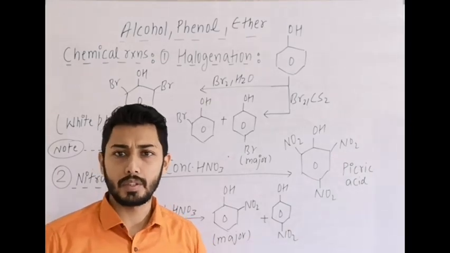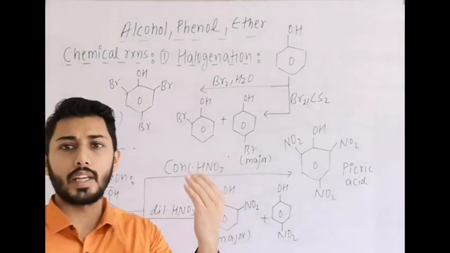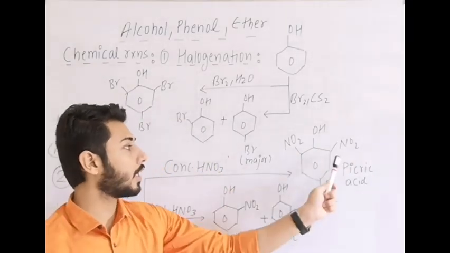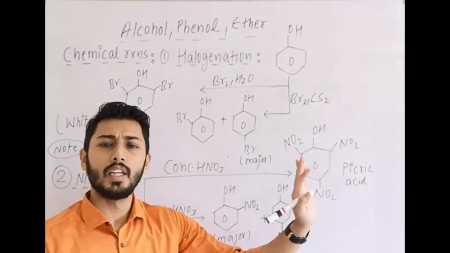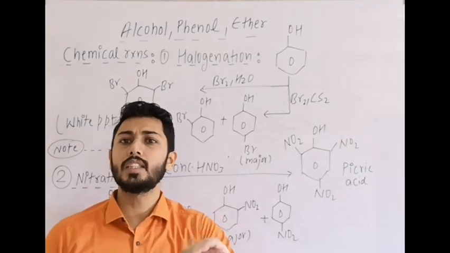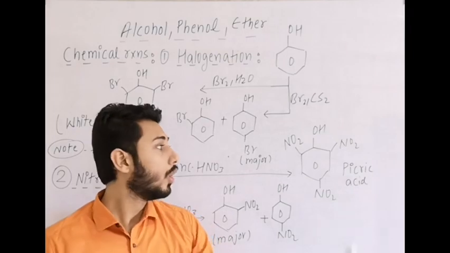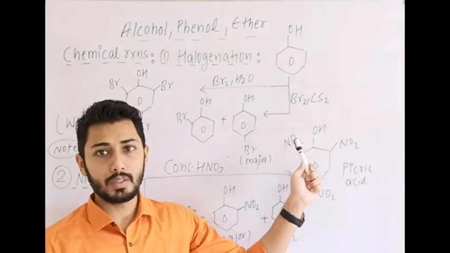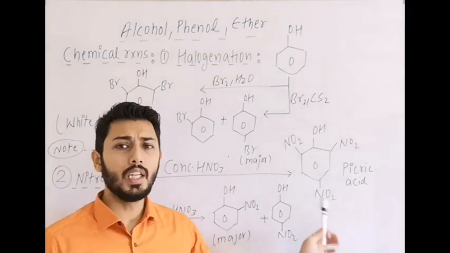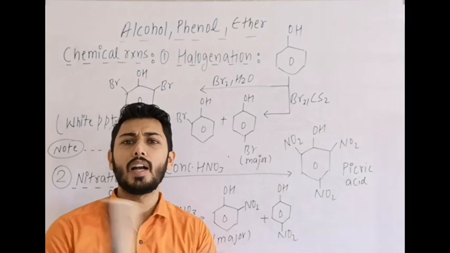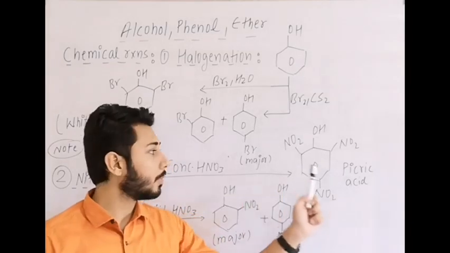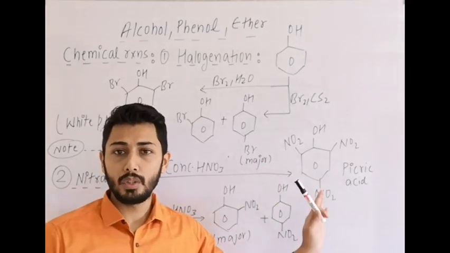If you remember the concept of acidic strength, the more withdrawing groups attached, the more the acidic strength. So here it has more acidic strength even than carboxylic acid, formic acid, benzoic acid, even more than benzene sulfonic acid, as we know from the pK value, due to the strong minus M effect of the NO2 group. But this reaction is not good to prepare picric acid. Why? Because the yield is very poor, around 10%; the other part is oxidative cleavage of the ring. Yes, it is a preparation of picric acid but not useful due to poor yield.